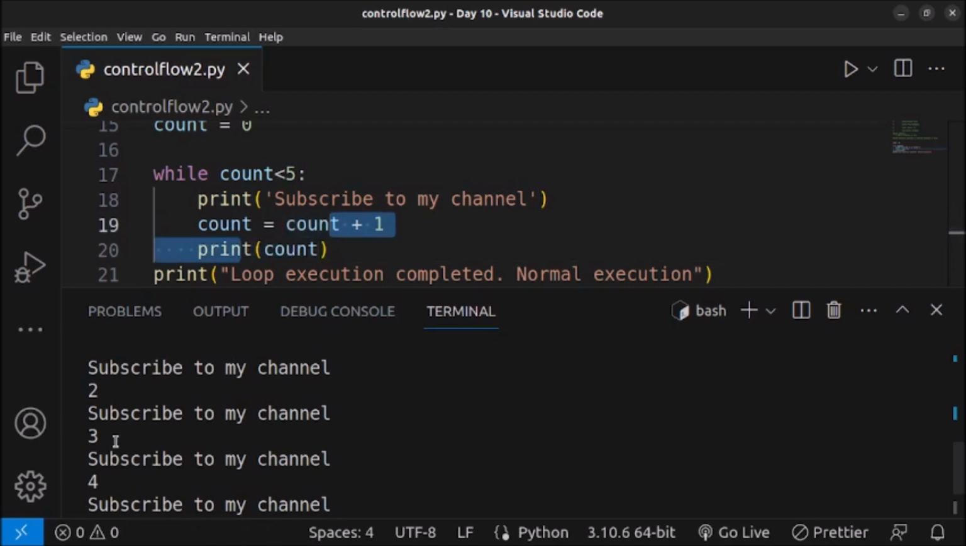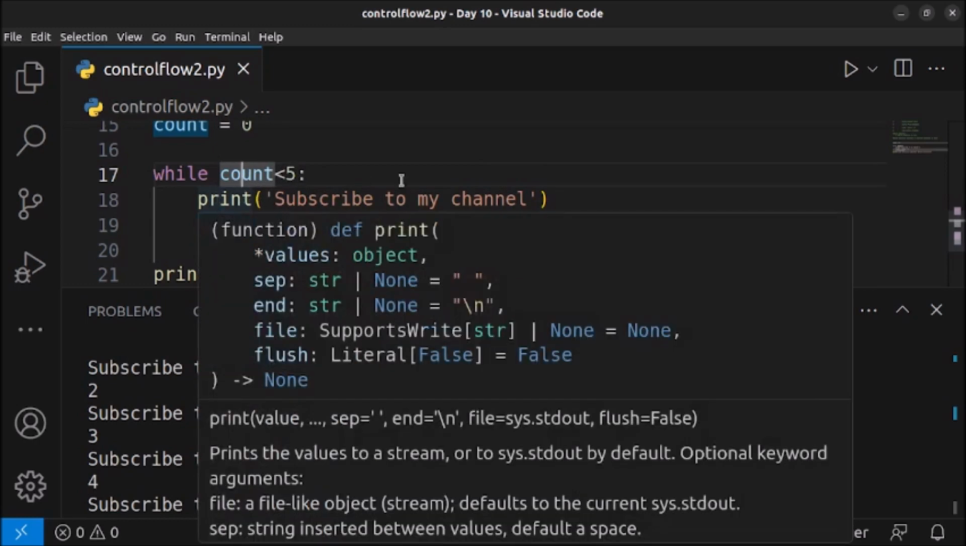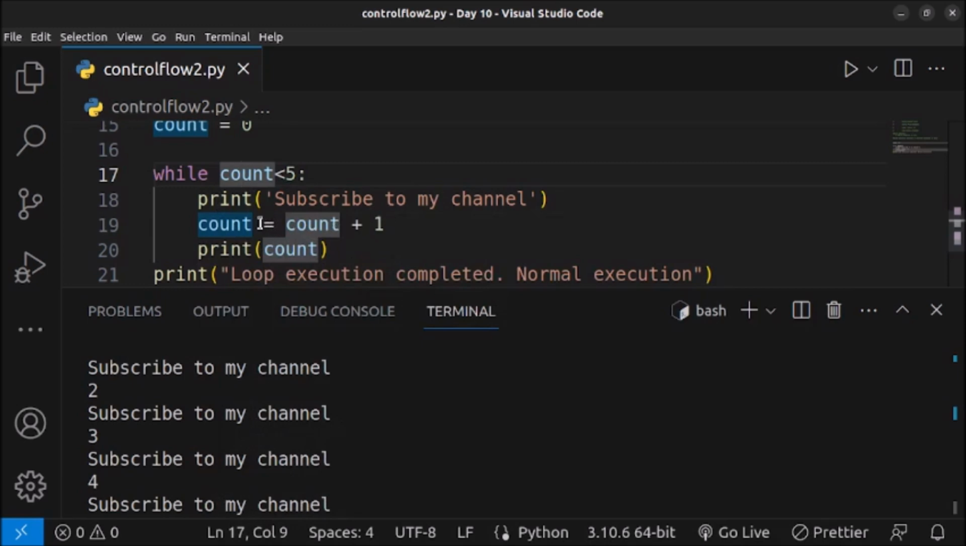As you can see, again we haven't gone out of the loop. That's why we will go to the top and check if 3 is less than 5. True. So it will go inside the loop, print this line, increase the value by 1, and then print 4. Again, 4 is less than 5. This condition is true. So we will go to line number 18, print this line. Then on line number 19, we will increase the value by 1, which is 4 plus 1, 5.